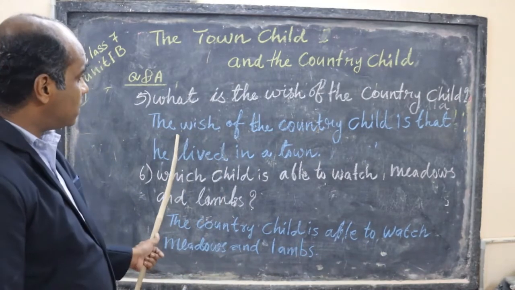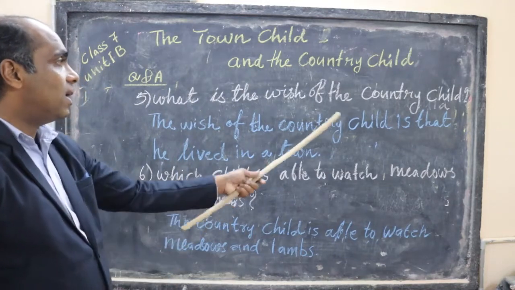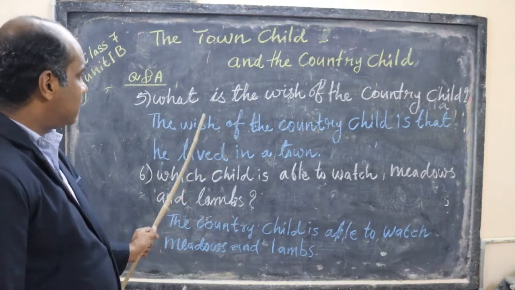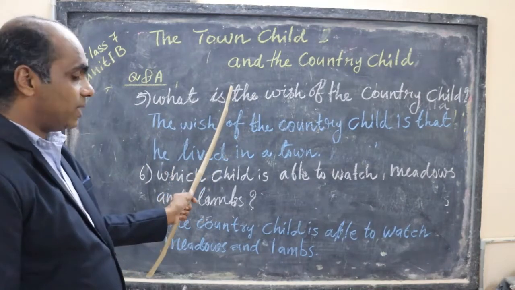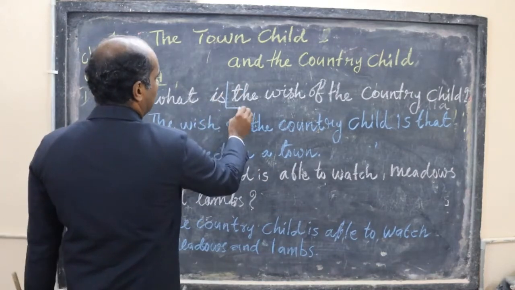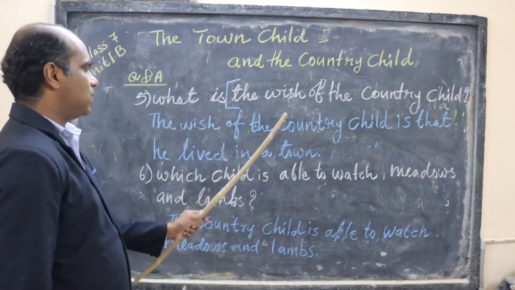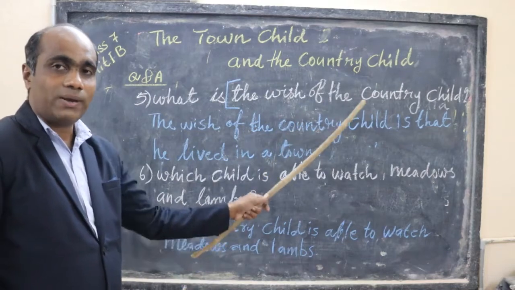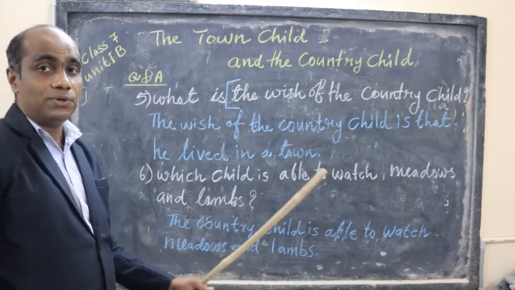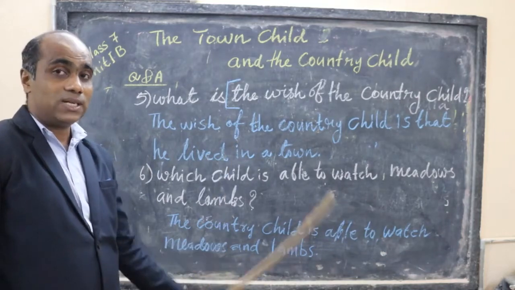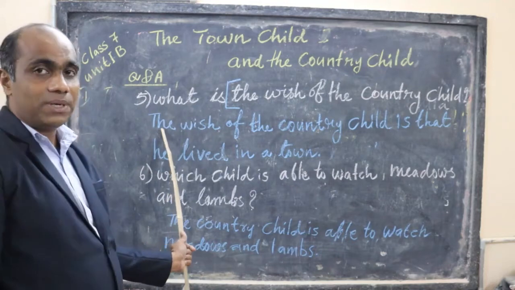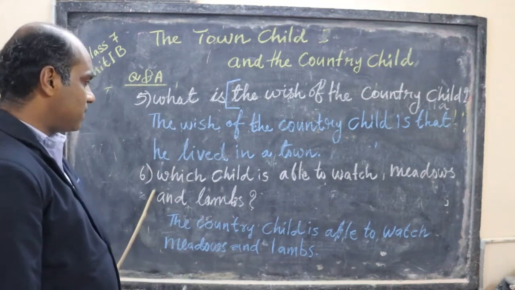Now look at the questions and answers here. How the answer and questions are there. See, the answers start here. We wrote here now the wish starting from here. So I am writing these things so that you may not make a mistake in future when you write an answer. Please listen. The wish of the country child, starting from here. Then here another answer, sixth one.